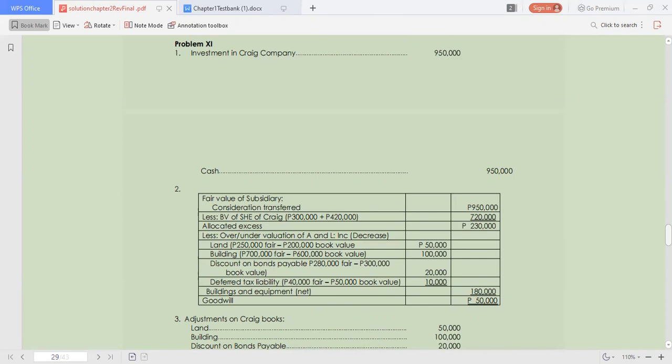And if you refer to page 175 for the meaning of push down accounting, it refers to the practice of revaluing acquired subsidiaries' assets and liabilities to their fair values directly on that subsidiary's books at the date of acquisition. So, at the date of acquisition, directly on that subsidiary's books.